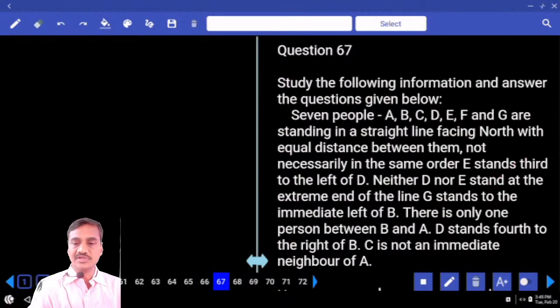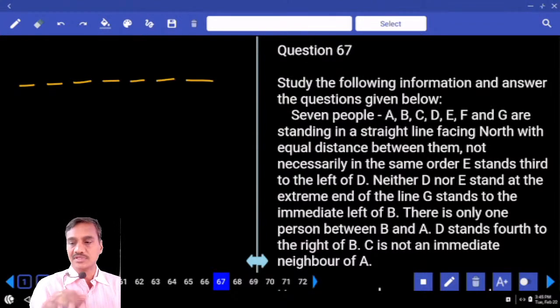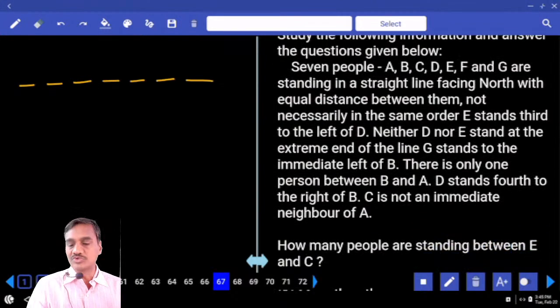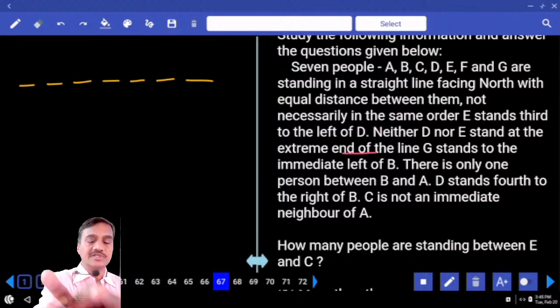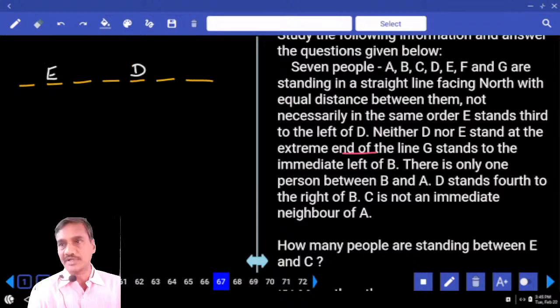Then 67. In this, 7 people are standing in a straight line: 1, 2, 3, 4, 5, 6, 7. These 7 persons are to the left of D. Neither D nor E stands at the extreme end of the line. E stands to the left of D. What is the possibility we have? E is at this place, and E stands to the left of D, D is here. That is one such possibility.